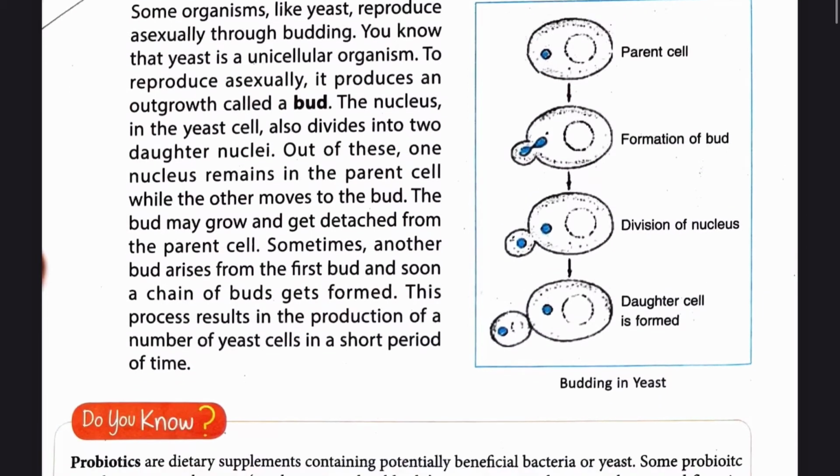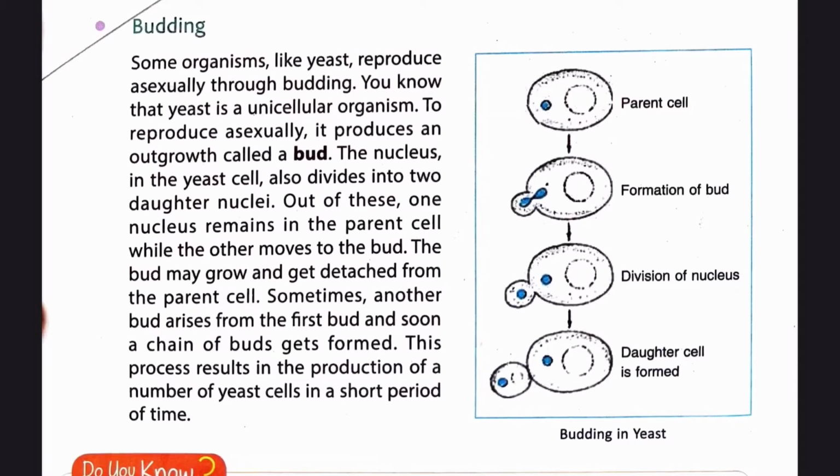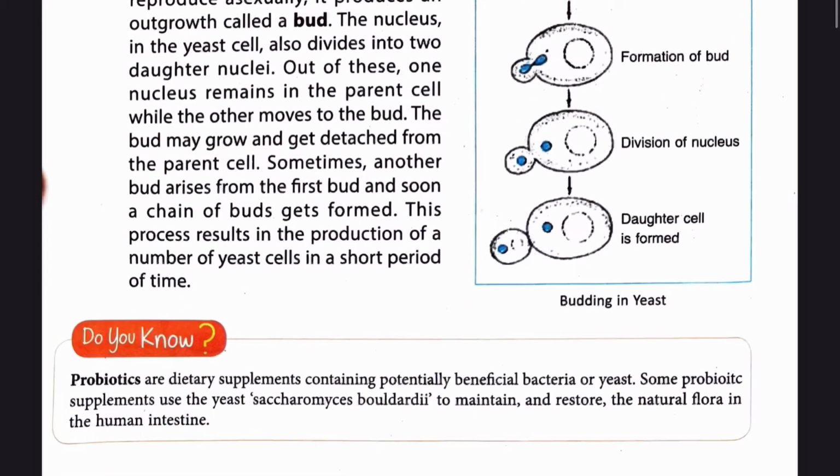You can see in this figure, just the parent cell is shown. Next step, formation of bud. Next, division of nucleus. And finally, daughter cell is formed.